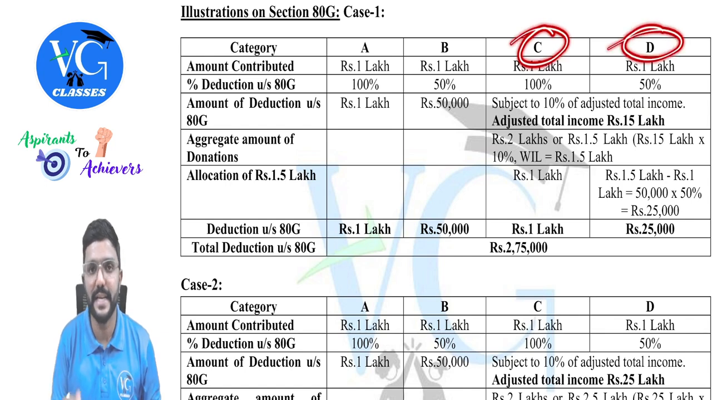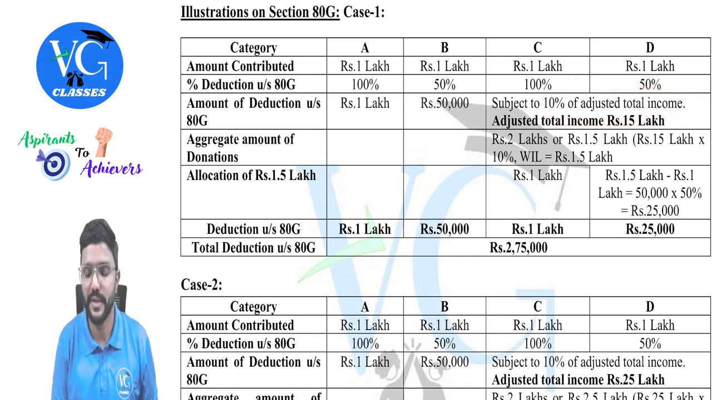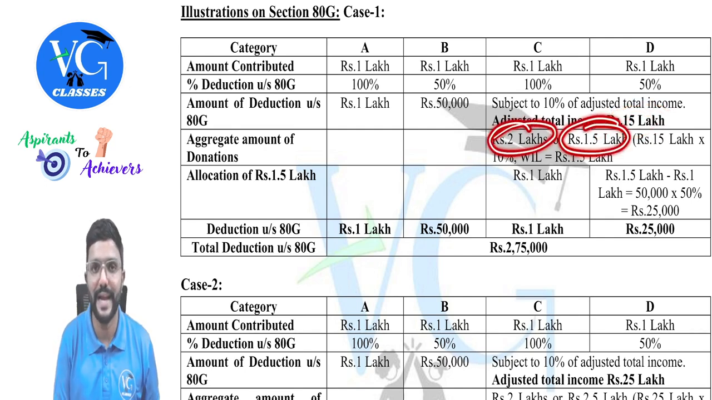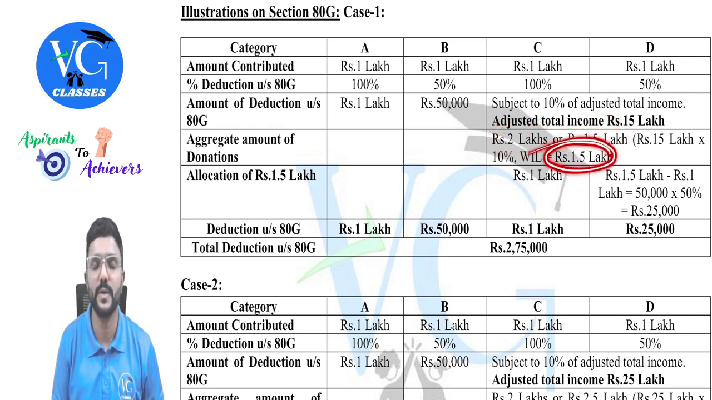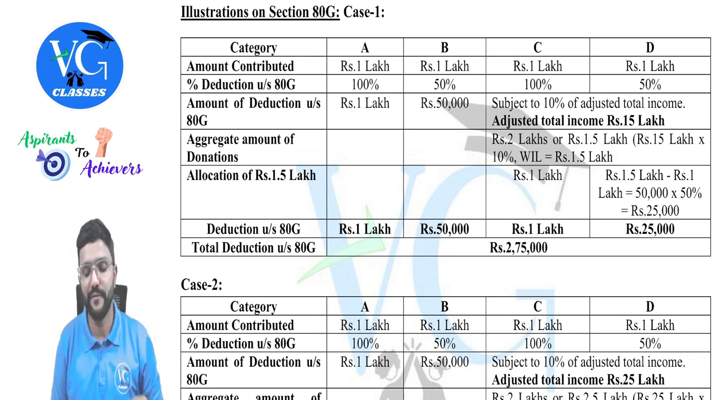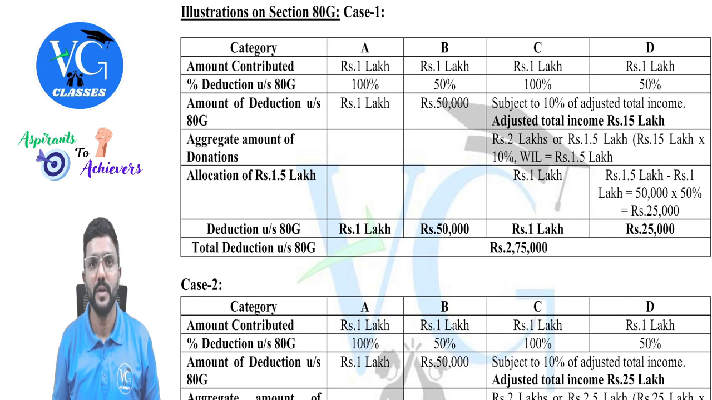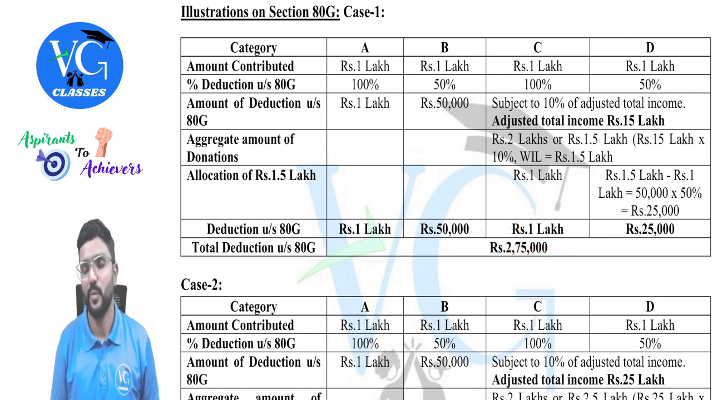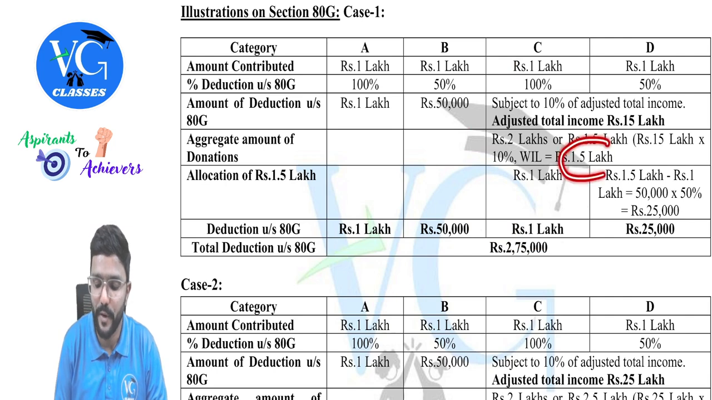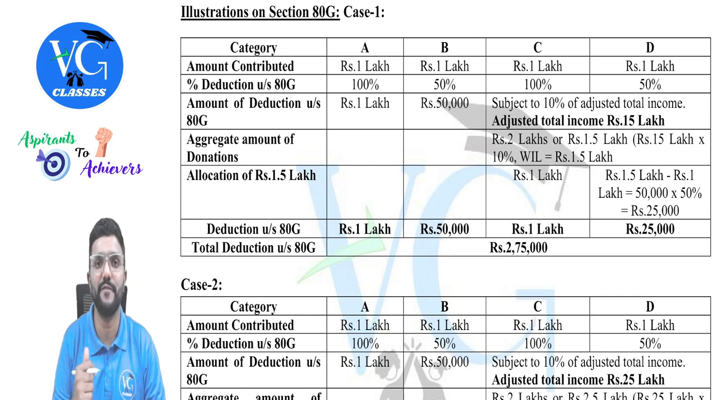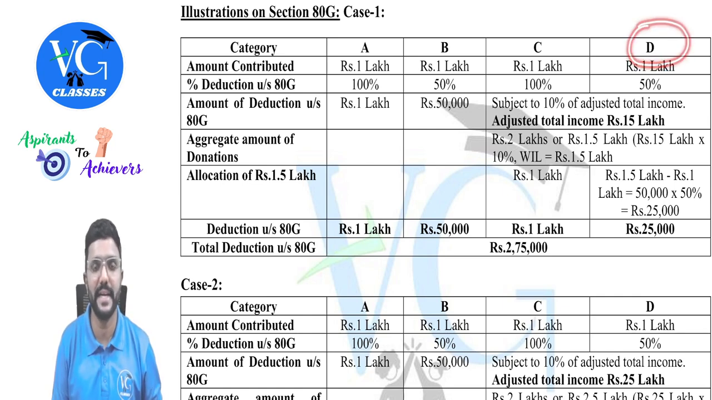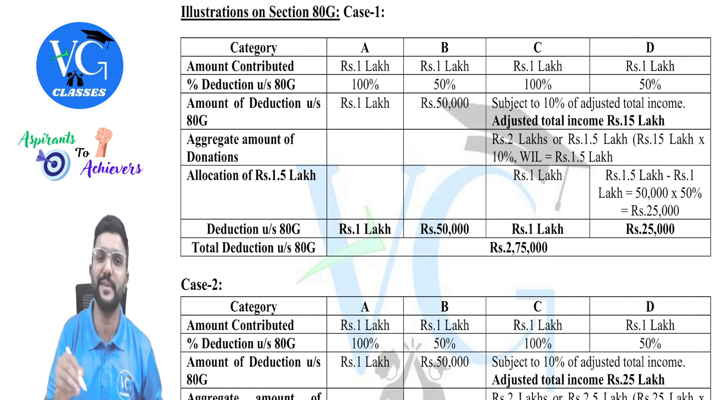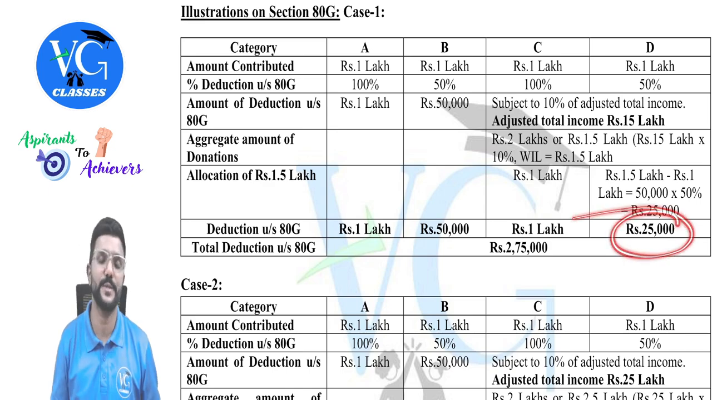So for both the C and D category, whatever contribution is made, it is subject to 10% of adjusted total income. So take 10% of this, which comes to 1.5 lakh. So compare 1.5 lakh with 2 lakh. Take whichever is lower, which gives us 1.5 lakh. So out of 1.5 lakh, first allocate it to C category. So how much is the contribution for C? 1 lakh. Give 100% of that for C category, 1 lakh rupees. Then remaining is how much, guys? 1.5 lakh minus 1 lakh, remaining is 50,000. So 50,000 is remaining for D category, but can I give it fully? No. Only 50% of 50,000, which is 25,000.